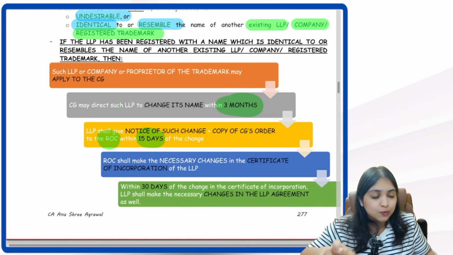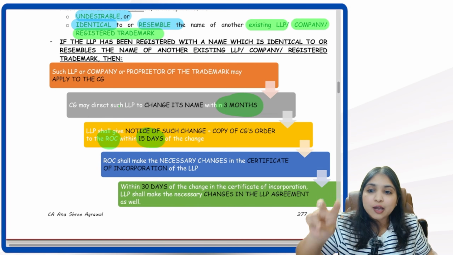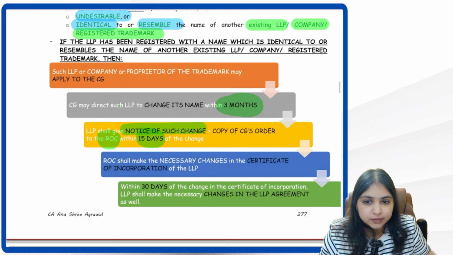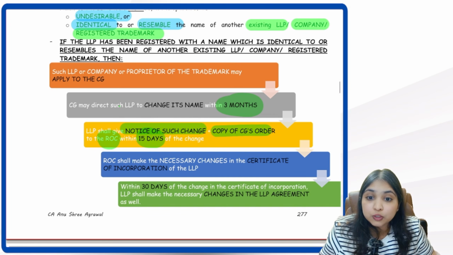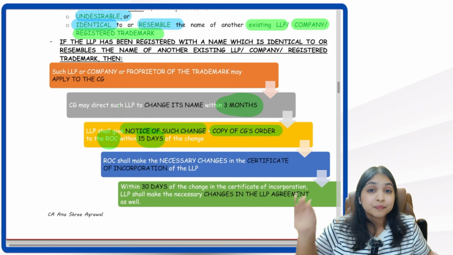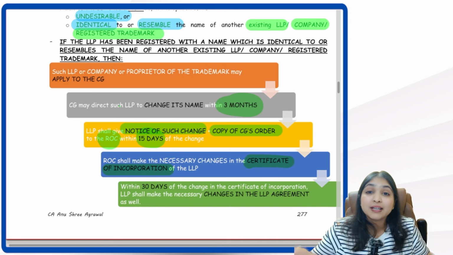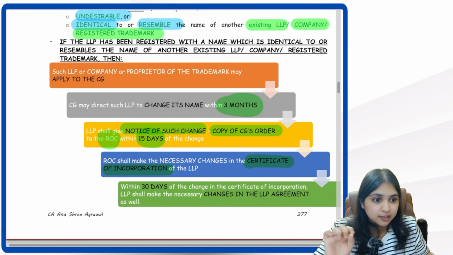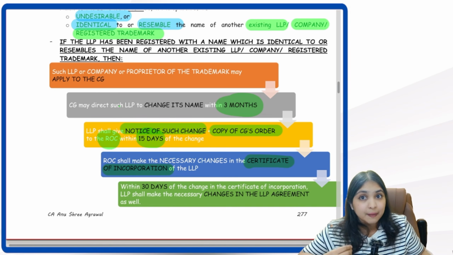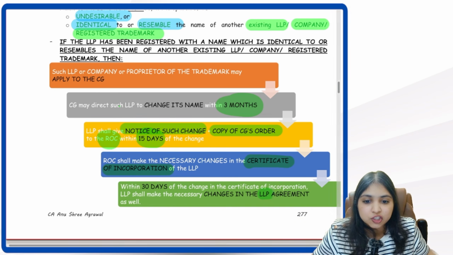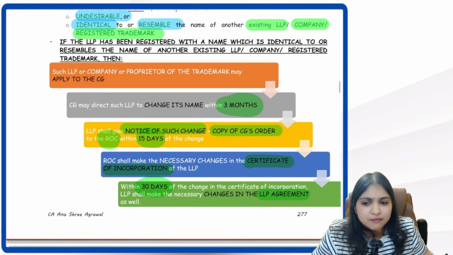When we go to the ROC, how many things do we have to take? 2 things. The notice of the name change, and we also have to give the ROC a copy of the central government's order. ROC will make changes in the certificate of incorporation of the LLP. Once ROC makes the change, the LLP will have to make the necessary change in the LLP agreement also within 30 days. What change in the LLP agreement, guys?